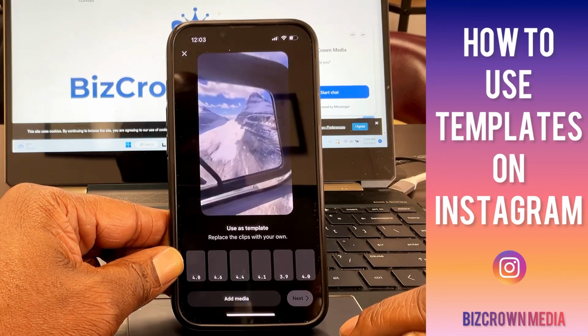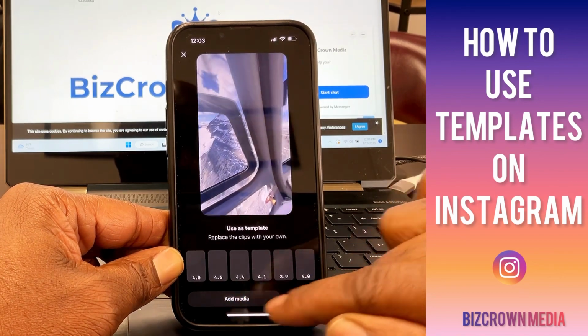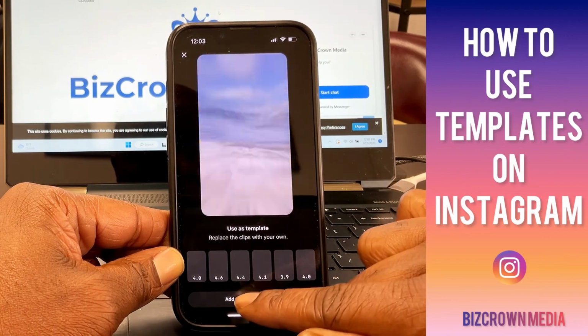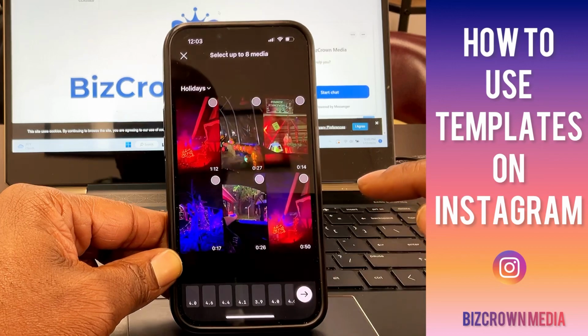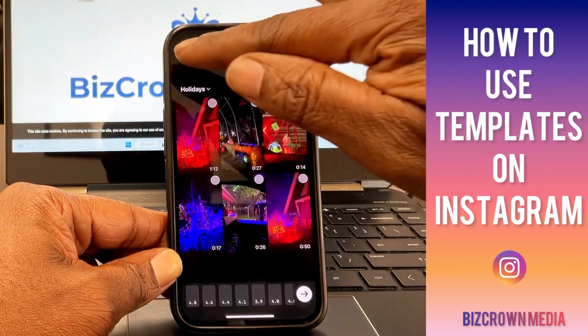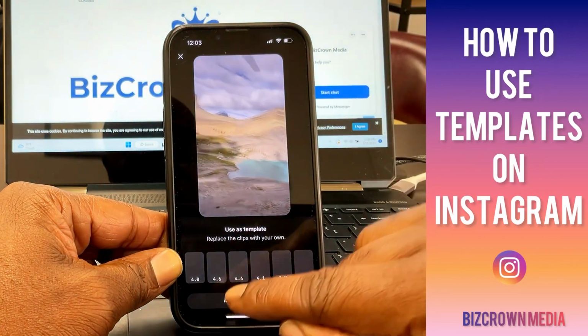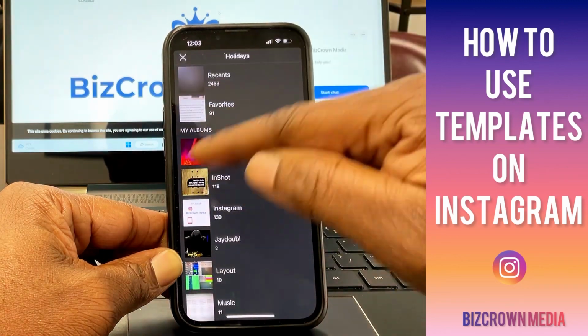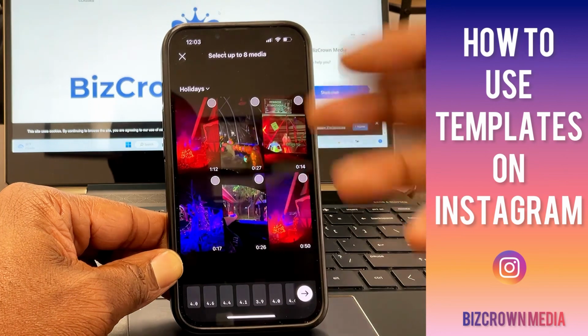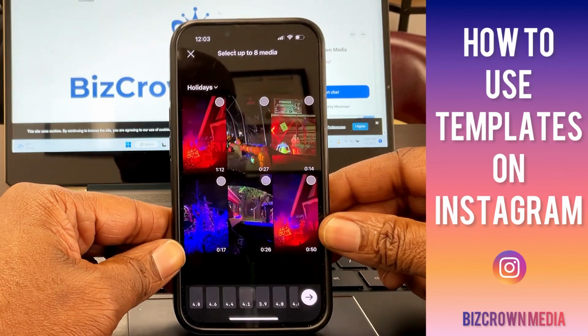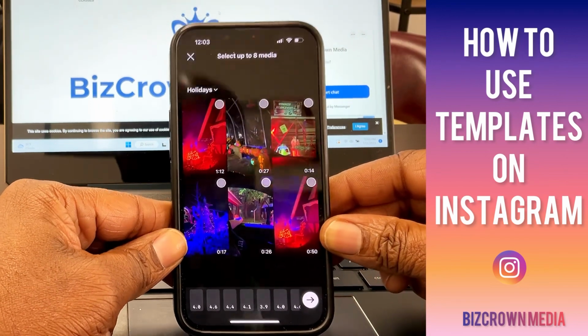Now, if you want to add your media, it's simple. As you can see, it says add media. So let's add our media here, and let's go to our folder where we want to pick stuff from. You could go to your recents, or you could go to a folder, which is really cool. So you don't have to be searching all over and trying to find content, which takes time. Now let's pick our clips.